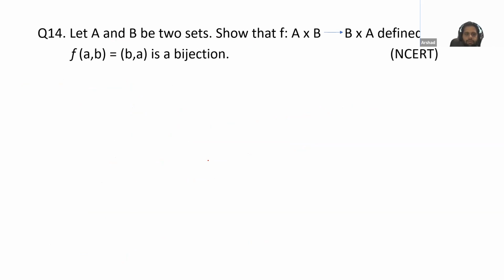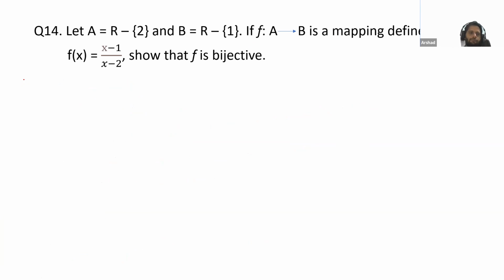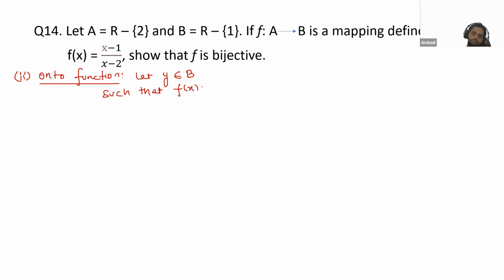Next, second is onto function. What we do in onto, we assume a value, let y belong to the second set, y belongs to B, such that f(x) is equal to y. Now what is f(x)? (x minus 1) by (x minus 2) is equal to y.